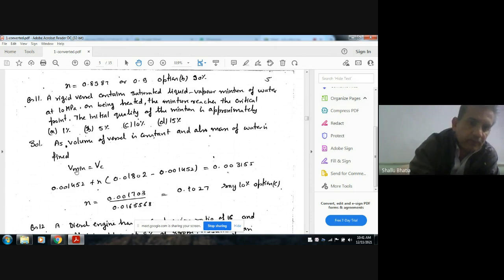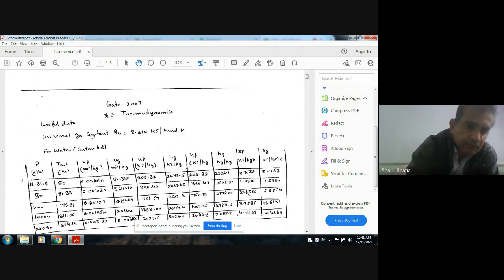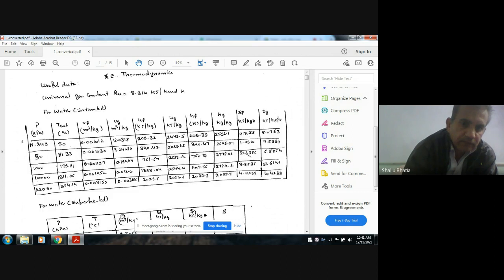So this is the table at 10 MPa, this is VF and this is VG.